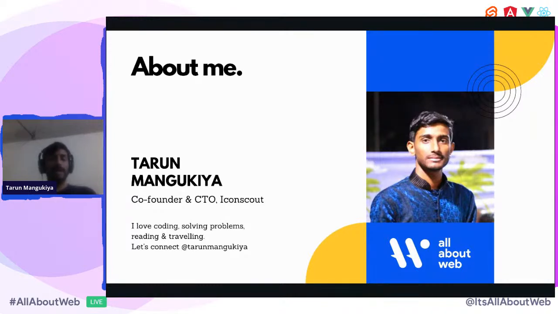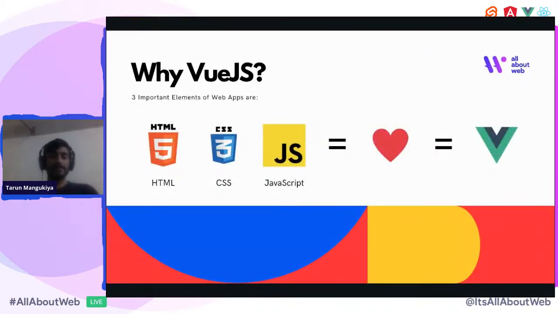Okay, so let us start with why Vue.js. There are tons of libraries, so why specifically did I prefer Vue.js? For the last 10 years, I used to write web apps in HTML, CSS, and JavaScript, and then jQuery and so on. Honestly, I love HTML5 and CSS3, and playing with JavaScript.